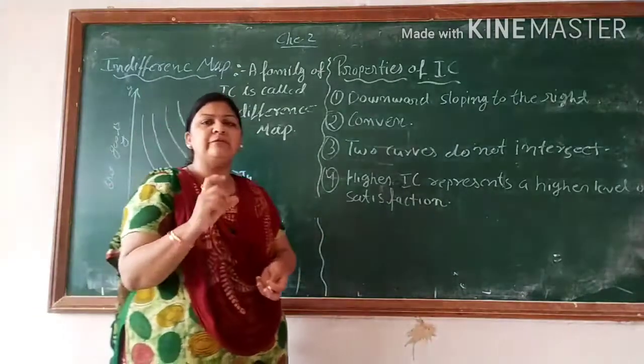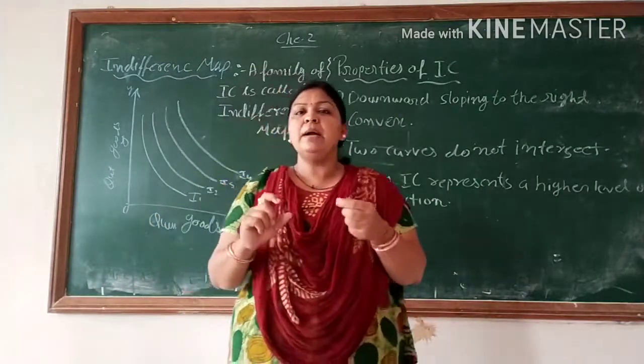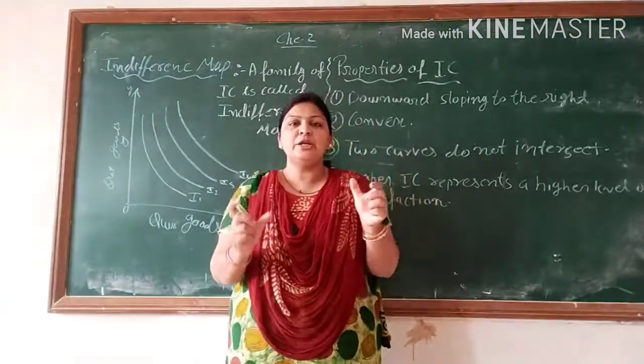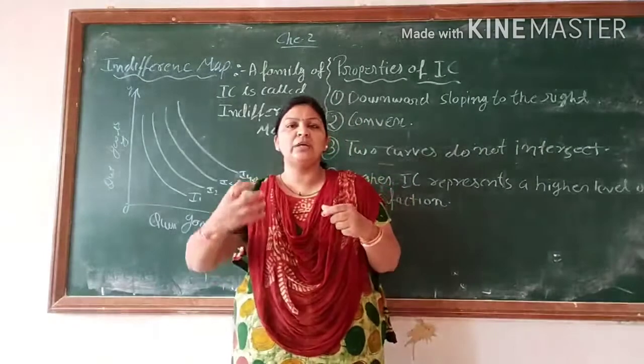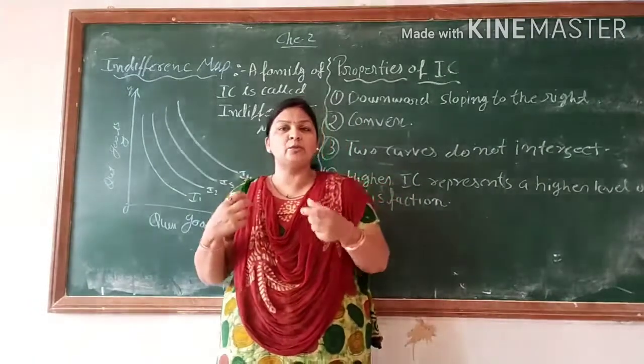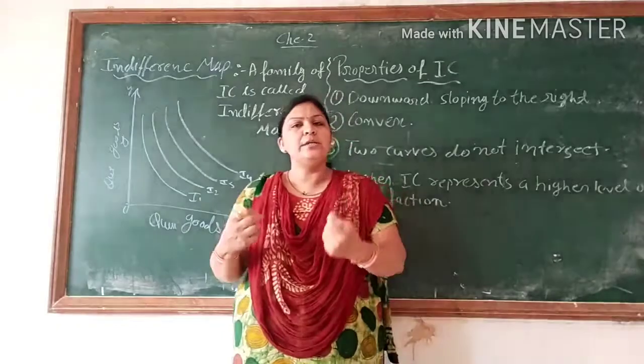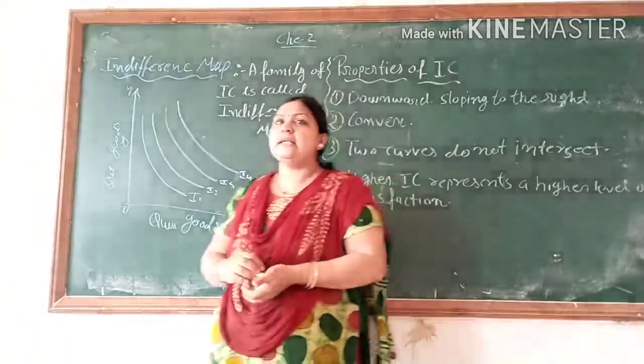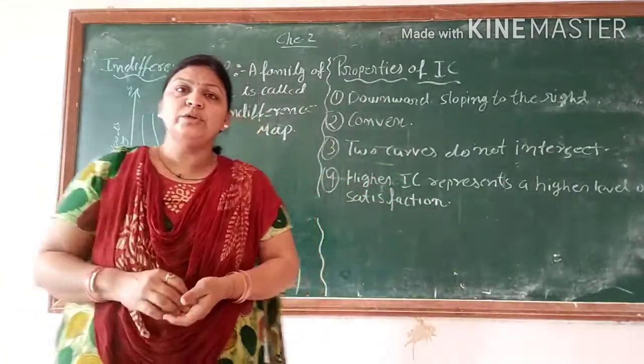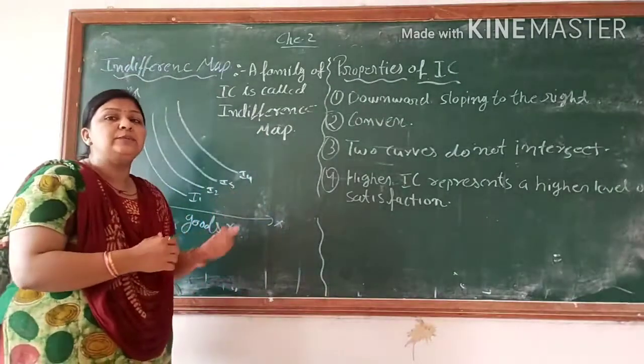We just use one word, that is the bundle. Bundle means the combination of X and Y goods. Suppose we consume X goods, so how much X goods, and at that point how much Y goods. So that is the concept of the indifference curve. Today we will start the indifference map.